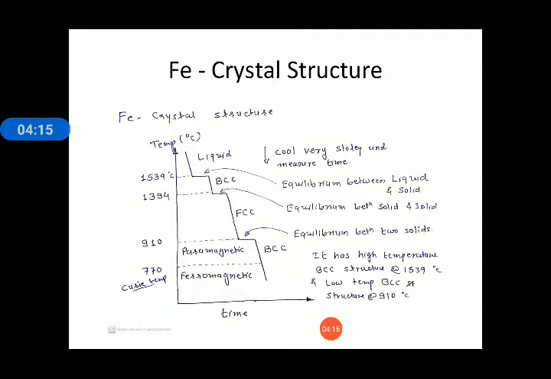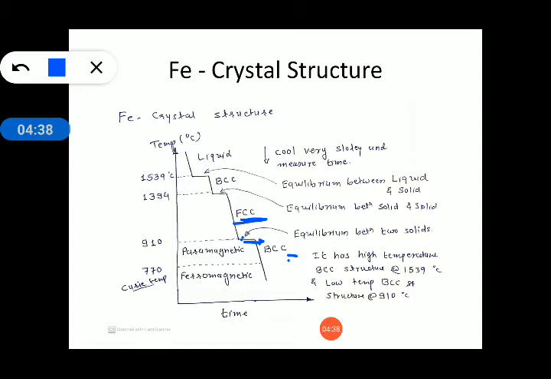If it is again heated to 910 degree centigrade, then at this temperature it will convert from the BCC structure to FCC structure.